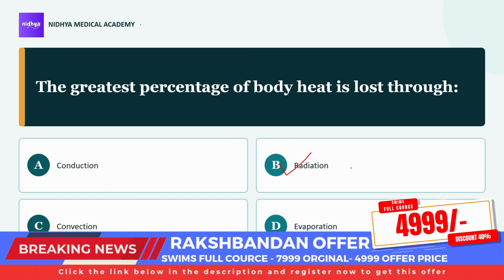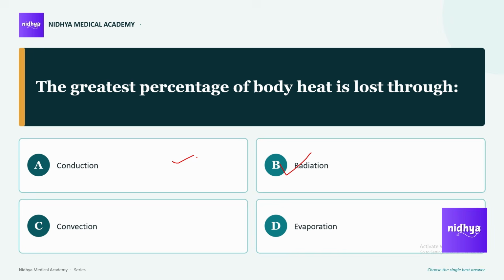Whereas in conduction, direct physical contact happens with objects, whereby the body loses its temperature. For example, by cold instruments or ice packs or a cold mattress, or whenever we keep a baby on a weighing machine. So what we should do? Try to pre-warm the surface.